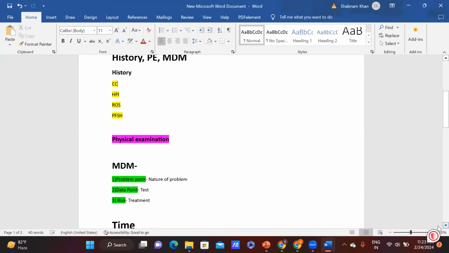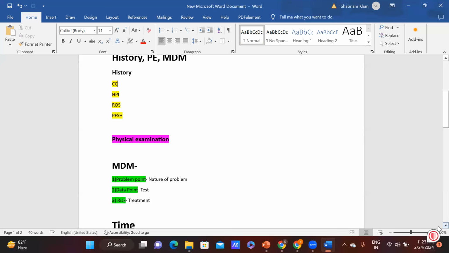Now I will give you more definitions in data point in detail when we go through every section of data point. But superficially, if somebody asks you, what is data point? You should say test. Test ordered and reviewed by the physician in the visit is called data point. Simple? Tanya, clear? Yes, sir.